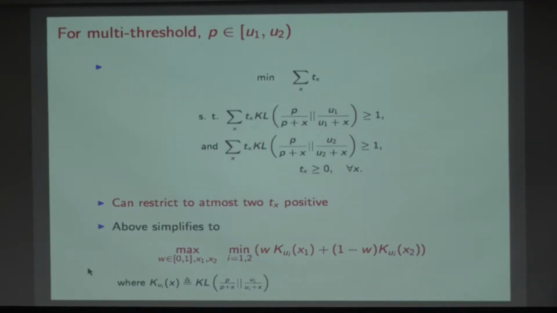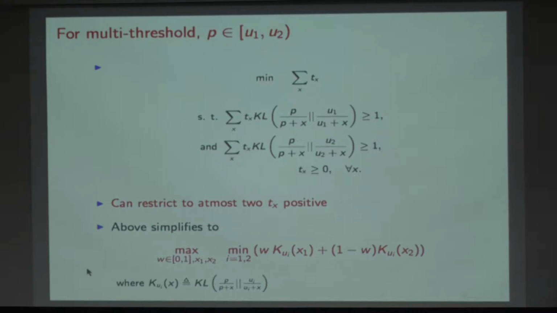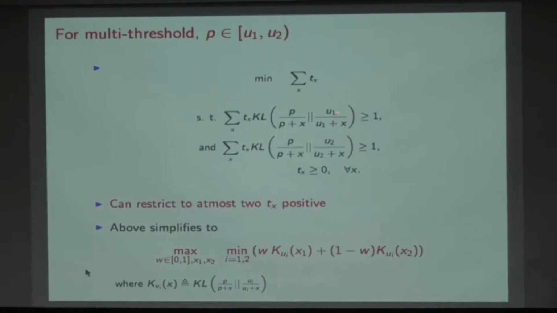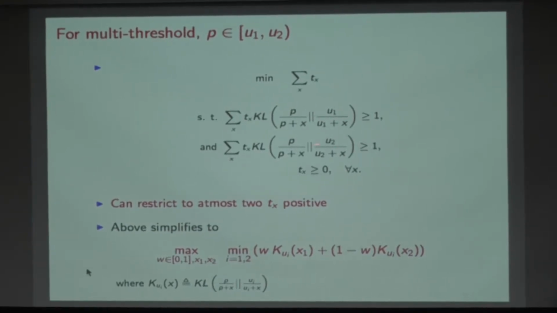Let me see if I can give an intuition for this. So I'm going to ask questions at two levels. And the question is, should I say 75% at one level and 25% at the other level? What should my proportions be? Essentially, I'm worried about separating with this threshold U1 and separating with this threshold U2. I want to control both of these errors.